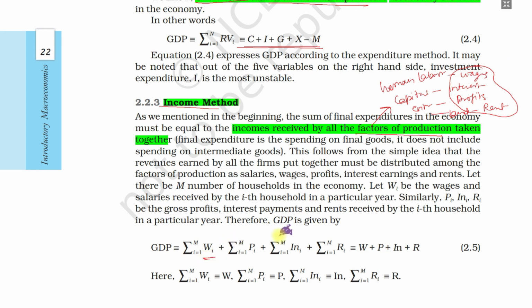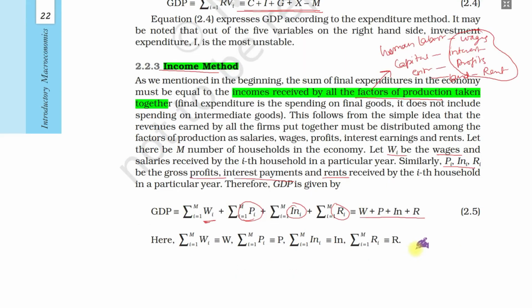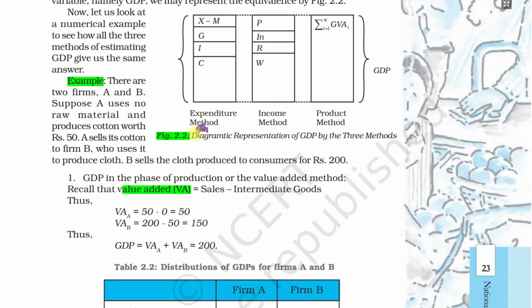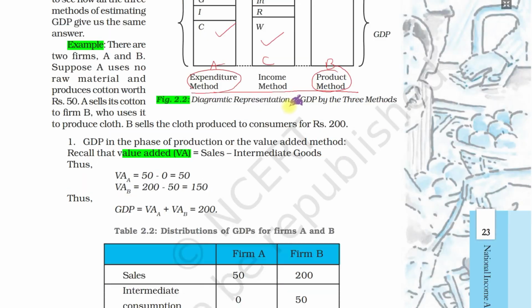Here W means wages, P means gross profit, In means interest payment, and RI means rent. We add all these things and get the GDP by the income method. So these three methods are included here. This is the expenditure method formula, this is the income method formula we just saw, and this is the product method formula. These are point B, point A, and point C of figure 2.1.